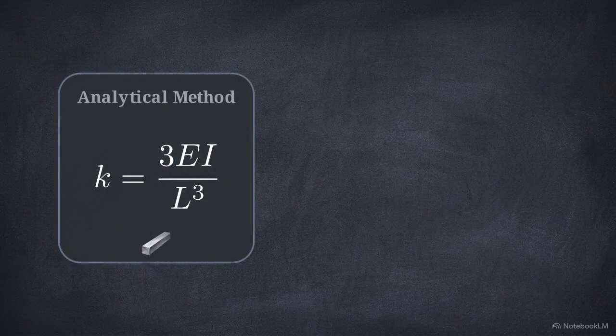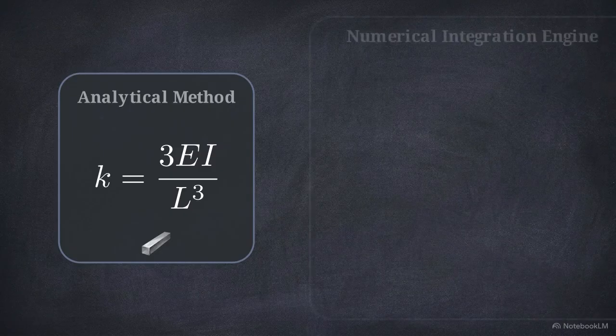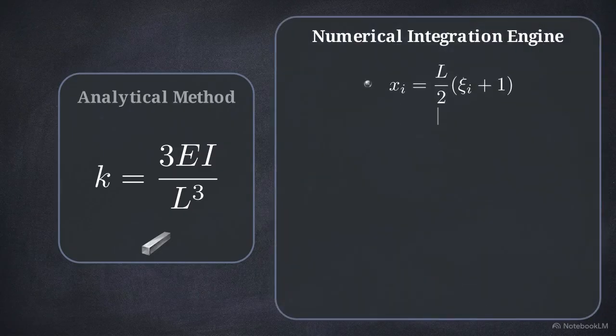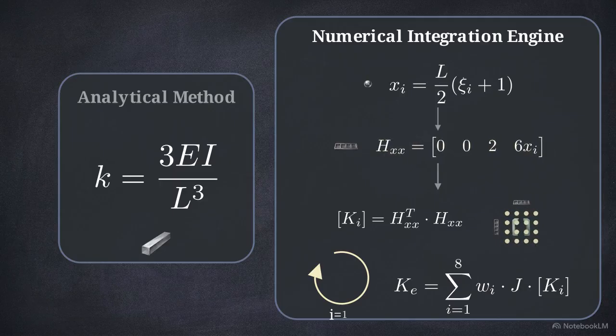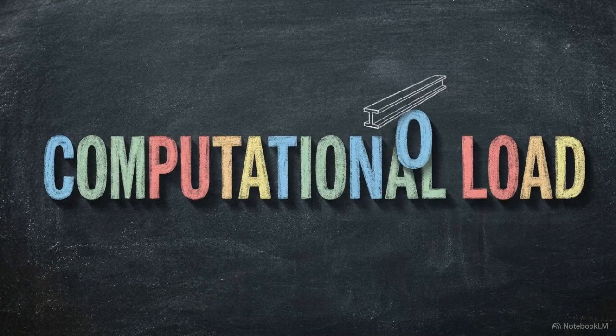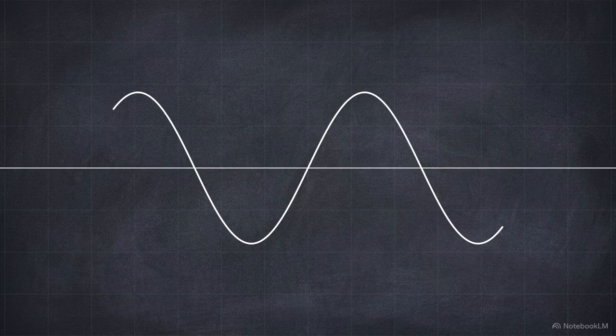But this is what the actual computational finite element method code looks like for that exact same beam. Right here is the programmatic stiffness matrix calculation. It requires defining specific integration points, calculating physical coordinate mappings, and cycling through iterative array multiplications inside nested loops. Using this massive algorithmic architecture to solve a simple one-dimensional beam is mathematically unnecessary. It is completely overkill. The technique driving this code is a numerical integration method known as Gauss quadrature.